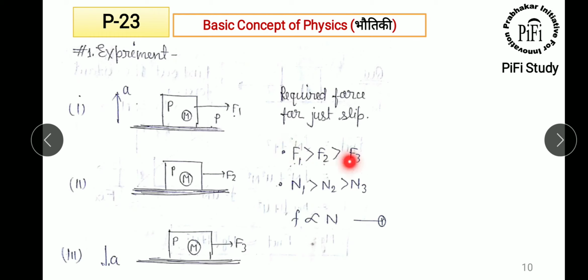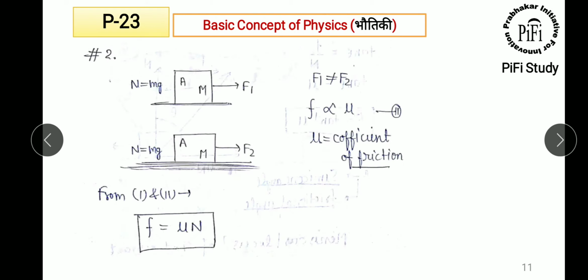So how do this F and N relate to the friction force? Friction force F is proportional to N, and if you are applying the force, there will be a coefficient of friction.